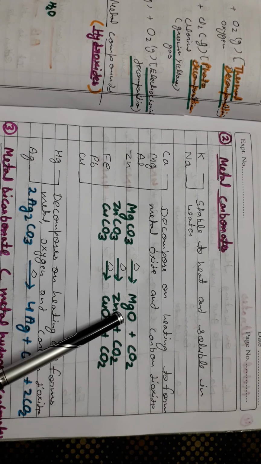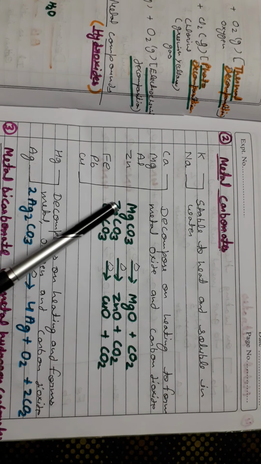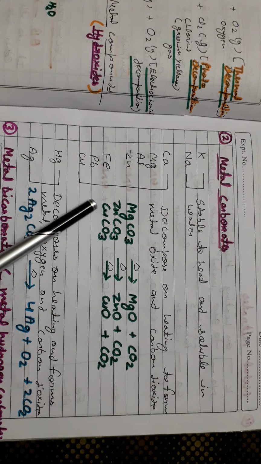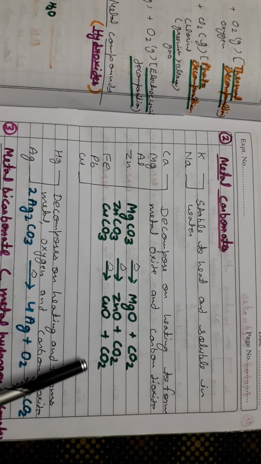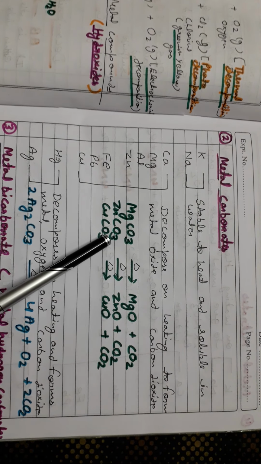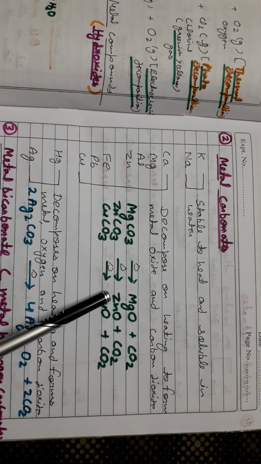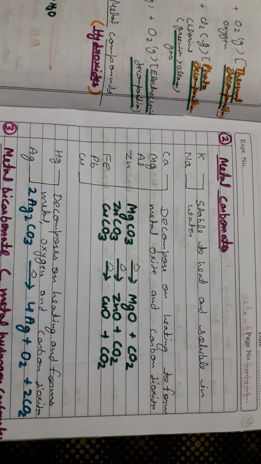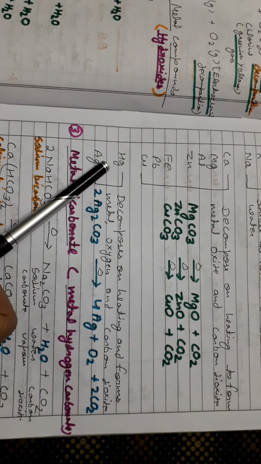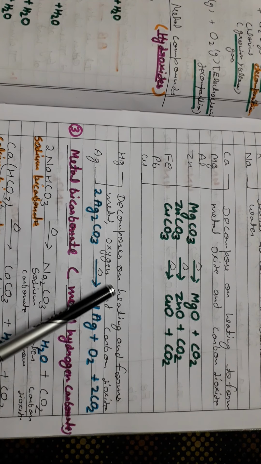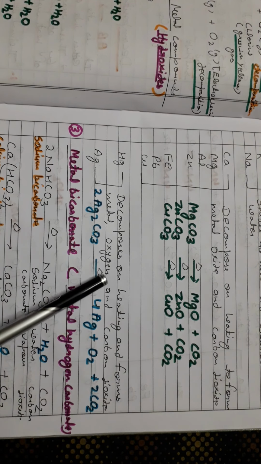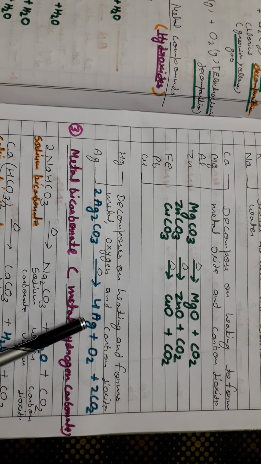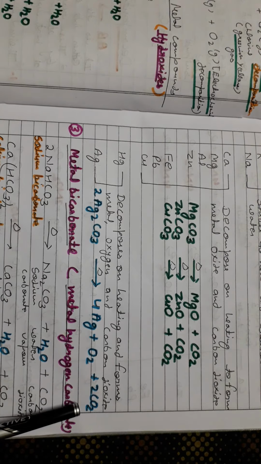Magnesium carbonate on heating gives magnesium oxide and carbon dioxide. Zinc carbonate on heating gives zinc oxide and carbon dioxide. Copper carbonate on heating gives copper oxide and carbon dioxide. When you heat zinc carbonate, earlier it changes into yellowish zinc oxide, and then on cooling it changes into white zinc oxide. Mercury and silver carbonates decompose on heating and form metal, oxygen and carbon dioxide. So silver carbonate on heating produces silver, oxygen and carbon dioxide.